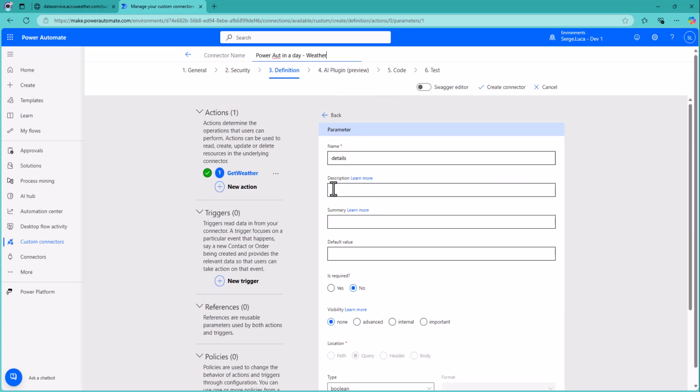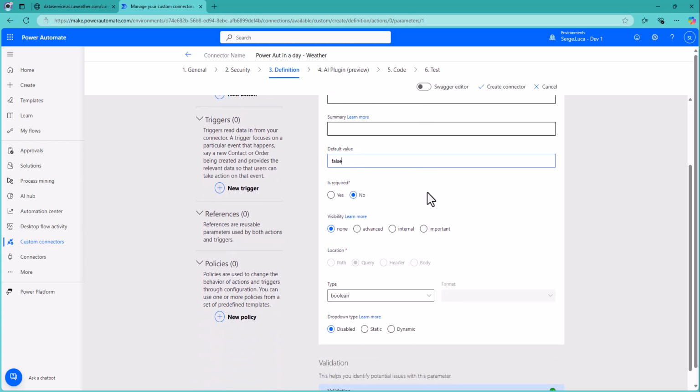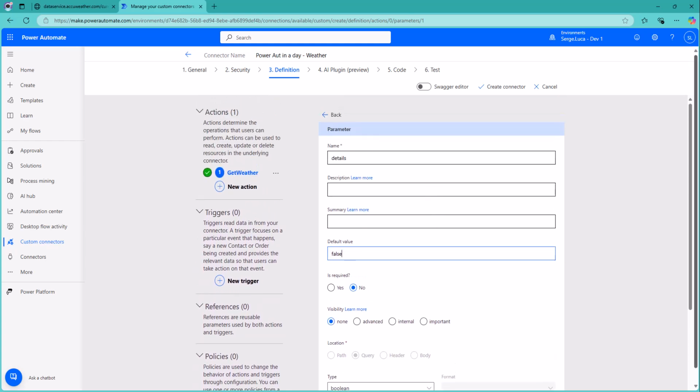Edit, and we can provide description, summary, and the default value should be false. So if you don't specify anything, it will be false. Description: provide more details on the weather.